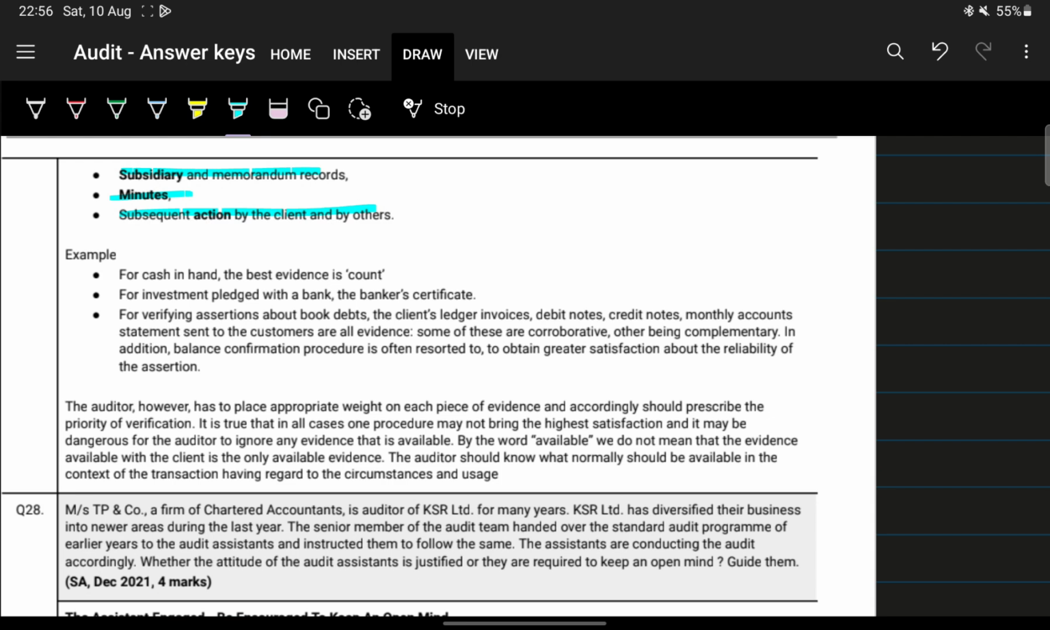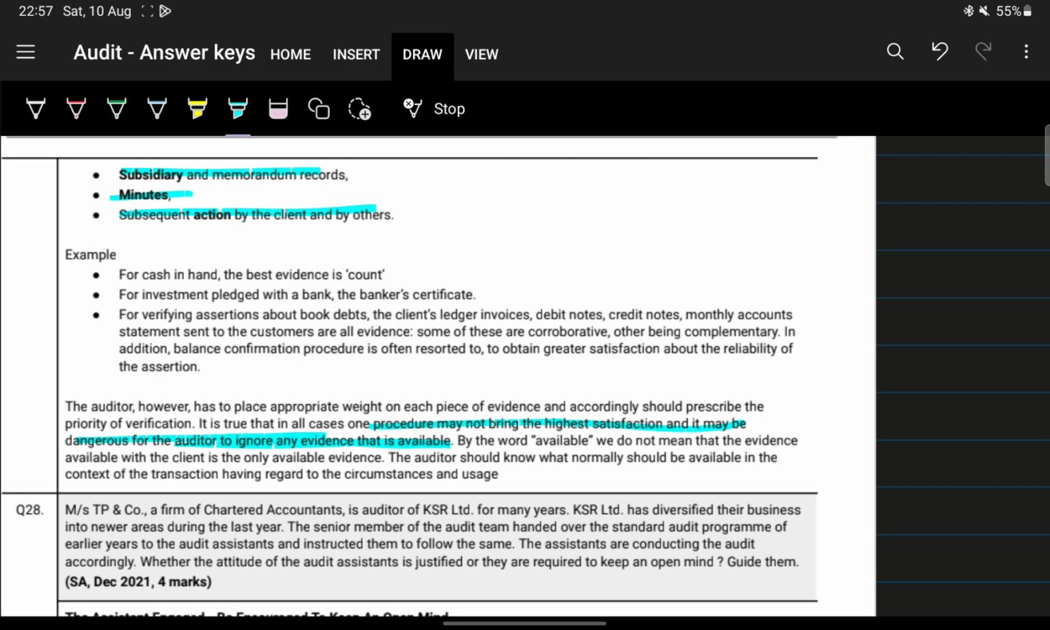Next, the auditor, however, has to place appropriate weight on each piece of evidence and accordingly prescribe the priority of verification, okay. So it is true that in all cases one procedure may not bring the highest satisfaction, and it may be dangerous for the auditor to ignore any evidence that is available, okay. So for example, you cannot just conduct observation, okay. So you cannot conduct only one particular check, okay.